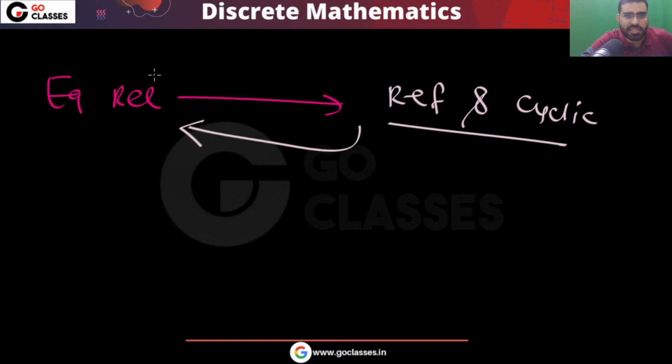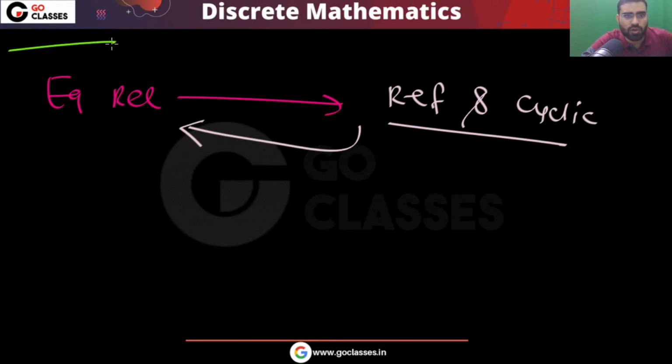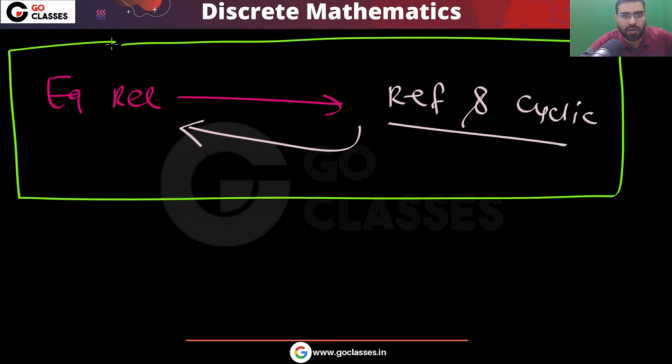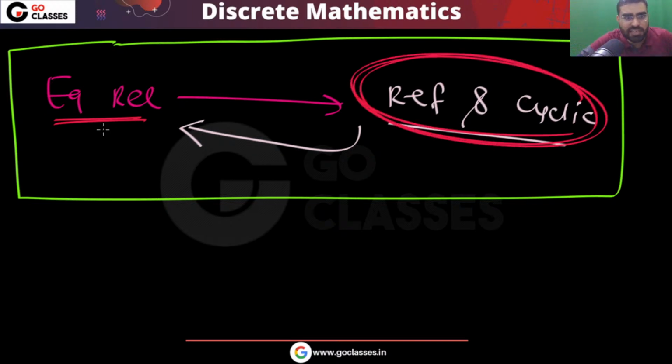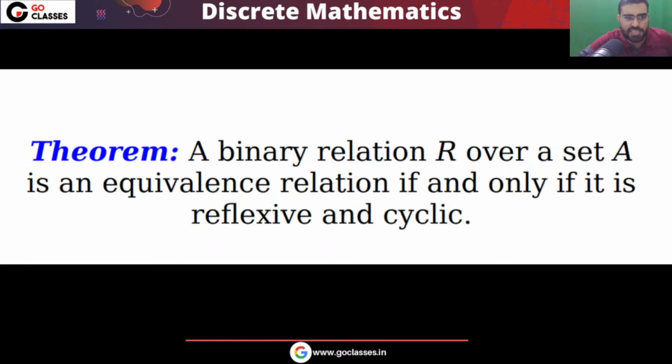So finally, what I can say is a relation is an equivalence relation if and only if it is reflexive and cyclic. Correct? This is what we have proven. We have proven that equivalence relation will imply reflexivity and cyclic, and we have seen that reflexive and cyclic will imply equivalence relation. So a relation is an equivalence relation if and only if it is reflexive and cyclic.